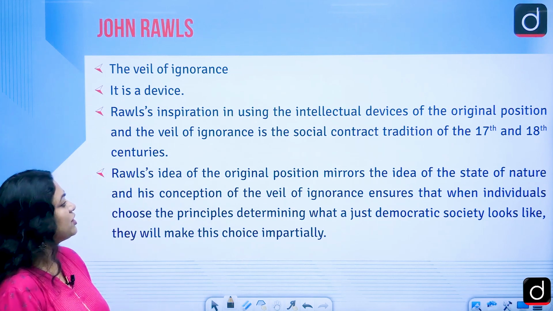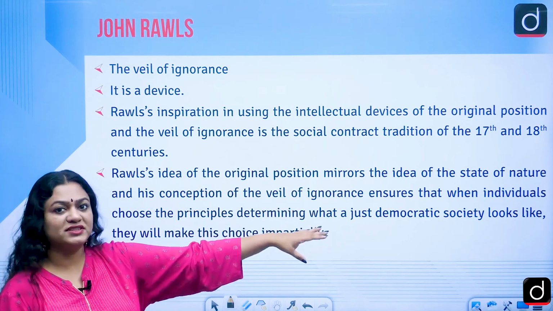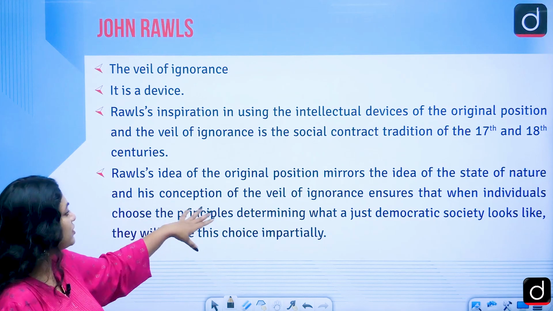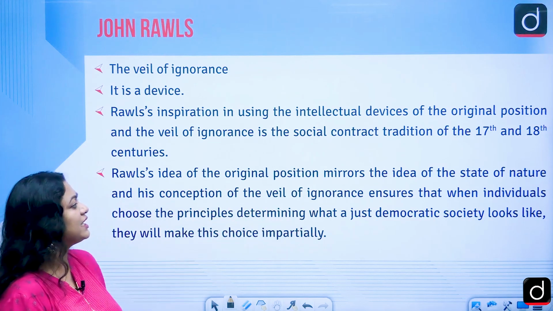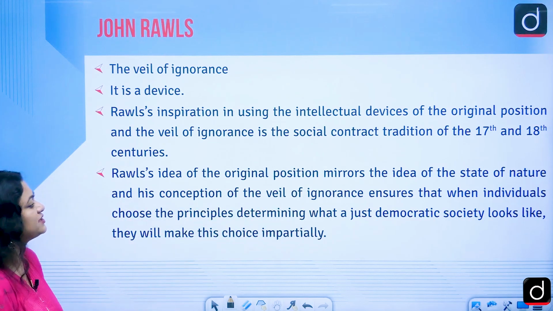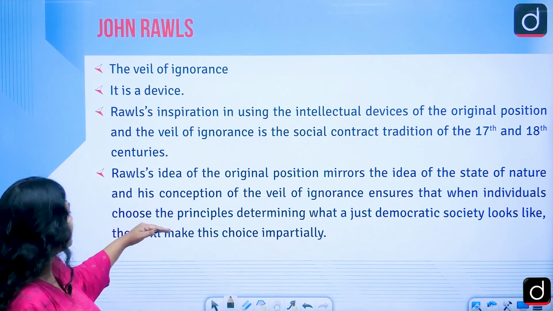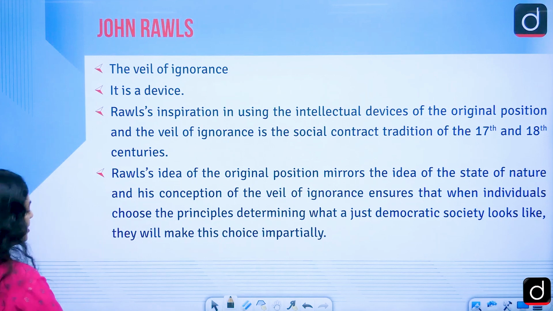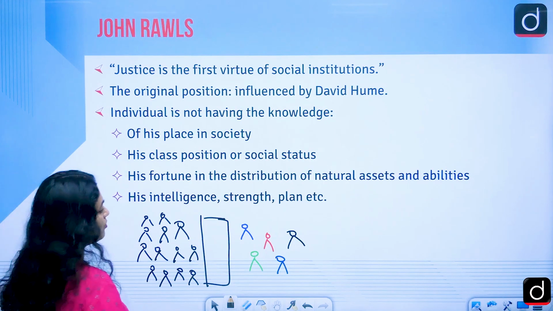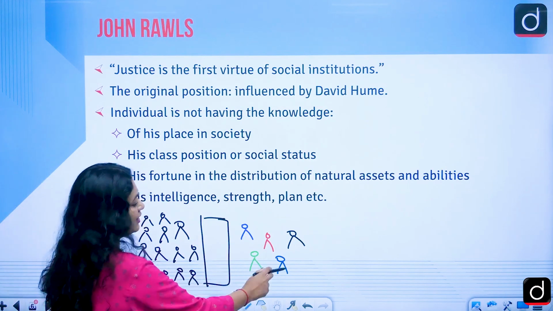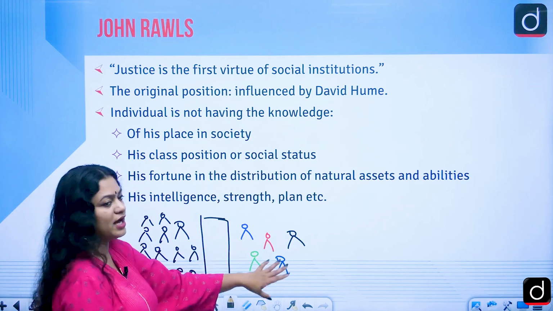Rawls' idea of the original position mirrors the idea of the state of nature, and his conception of the veil of ignorance ensures that when individuals choose the principles determining what a just democratic society looks like, they will make this choice impartially. Here you can see that there are different understandings and we have stereotypes.